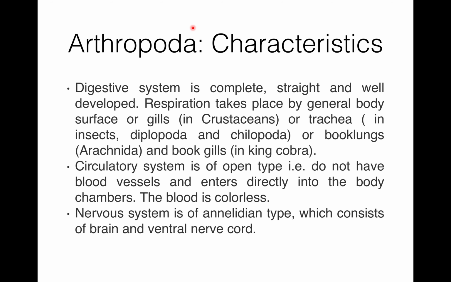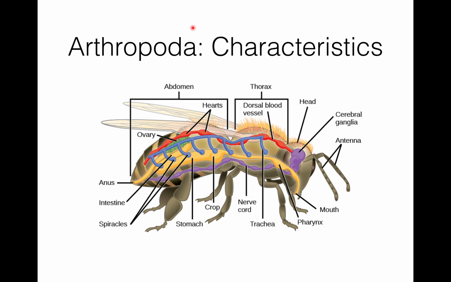Now, in arthropoda, the digestive system is complete, straight and well developed. So here you can see the digestive system: this is the mouth, this is the pharynx, this is the crop, stomach, this is the intestine, and this is the anus. So the digestive system or alimentary canal is complete, straight and well developed.